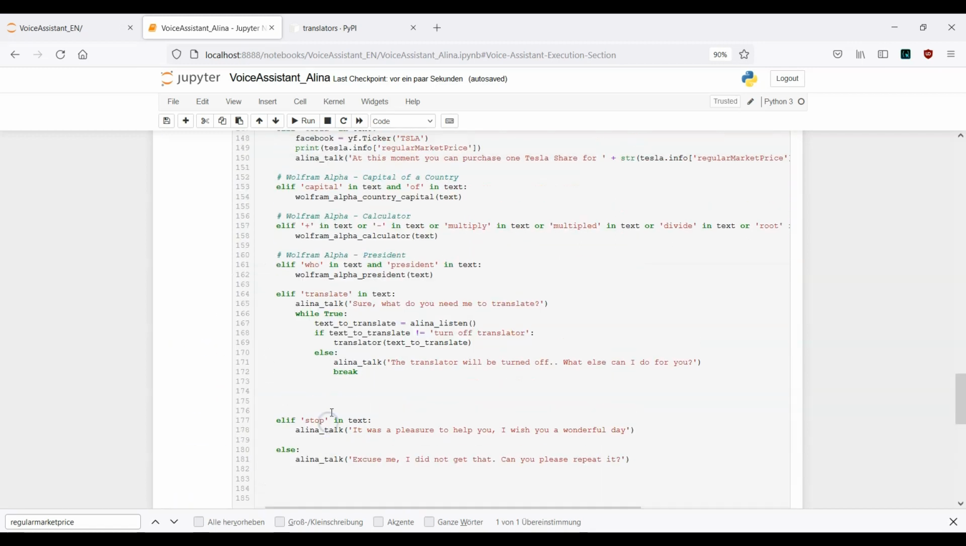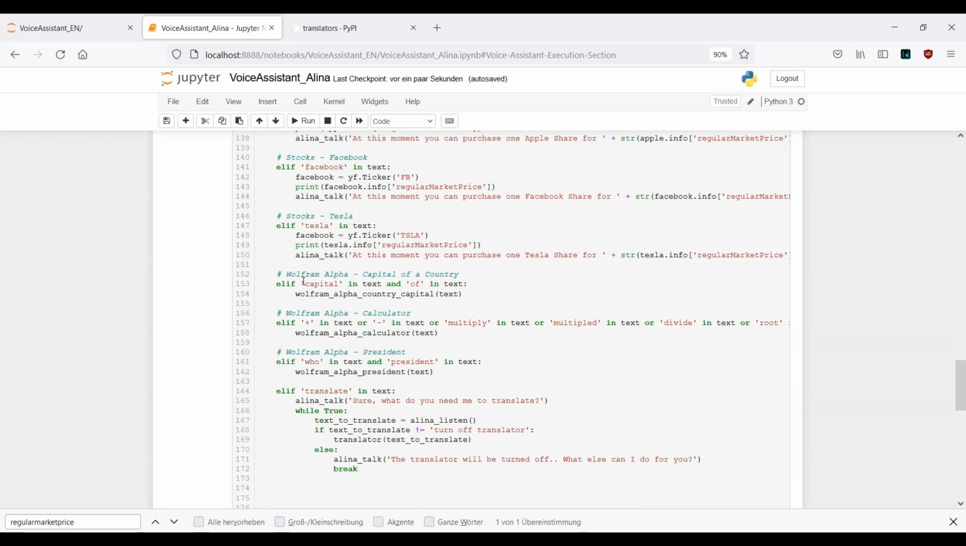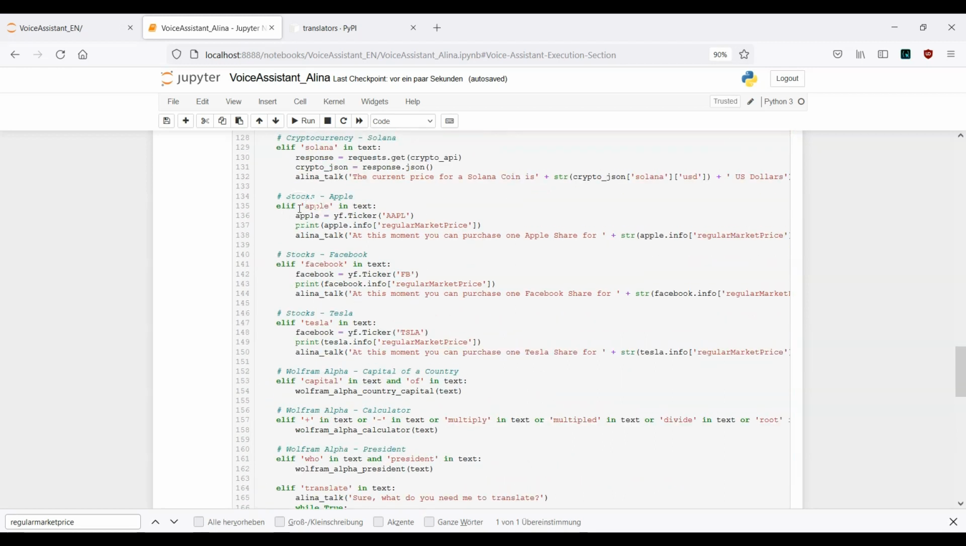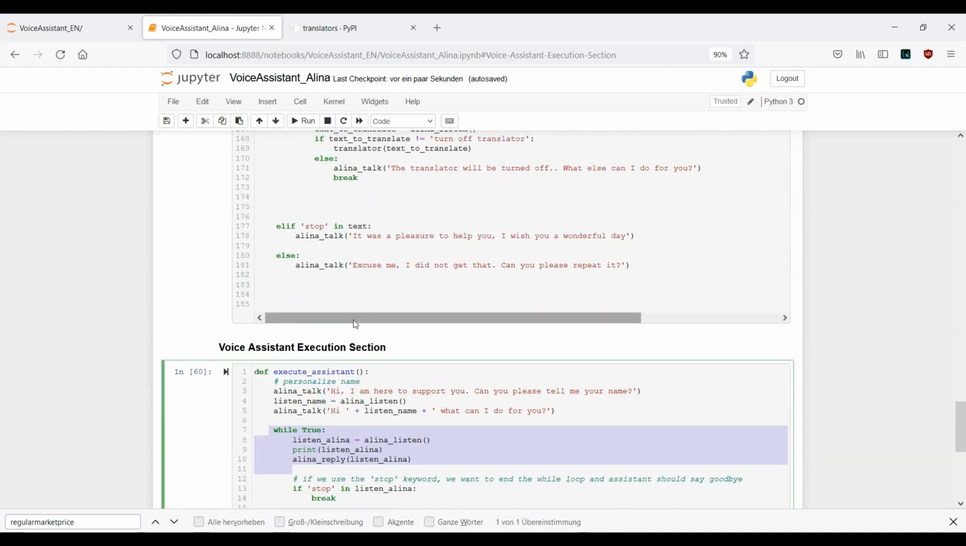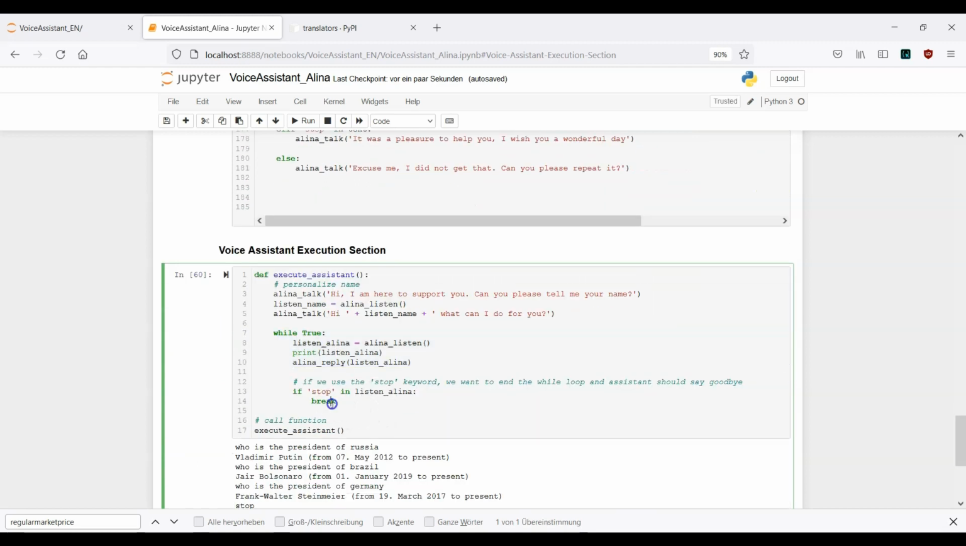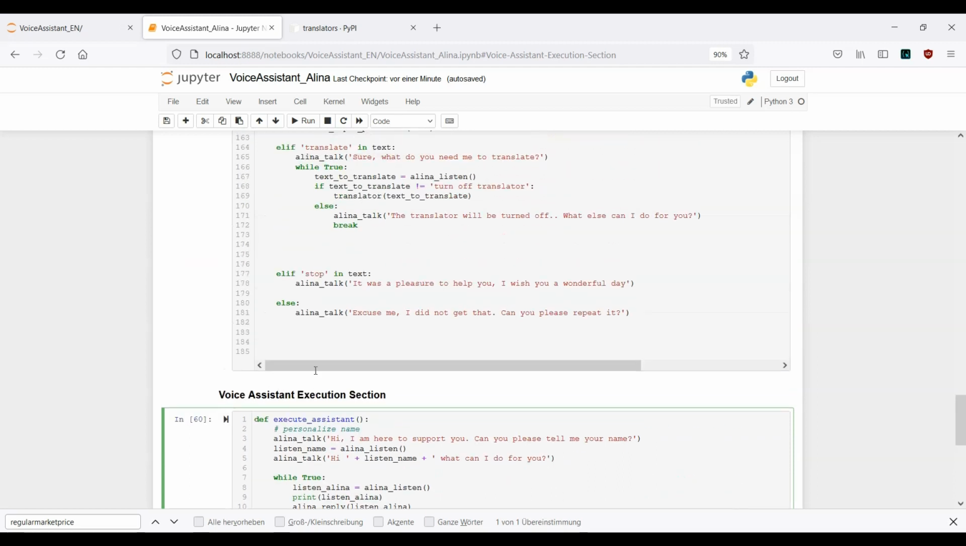That means I can, for example, ask again for the capital of a certain country. I can ask for the Apple stock price and so on and so forth. But if I go ahead and say stop, it will also break out of this while loop, and then the assistant will just say, okay, it was a pleasure to help you out, and I see you next time or something. So this is actually the logic now.